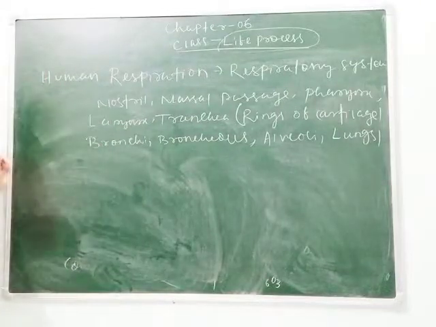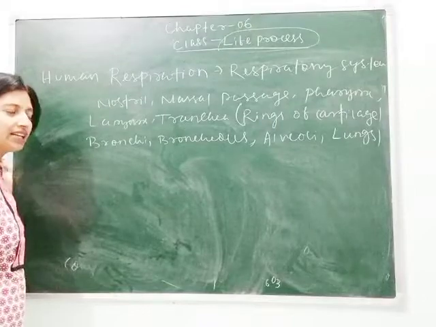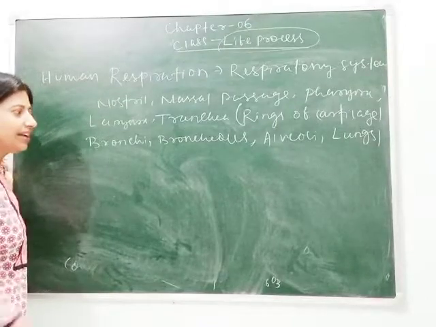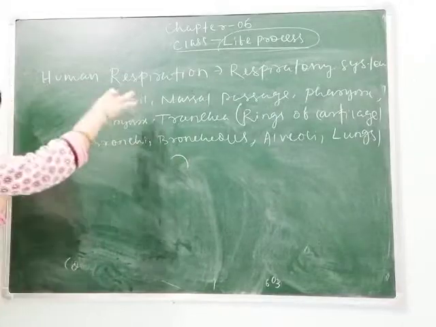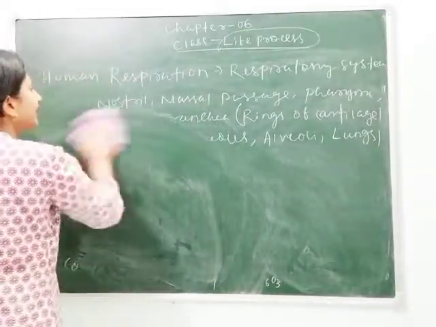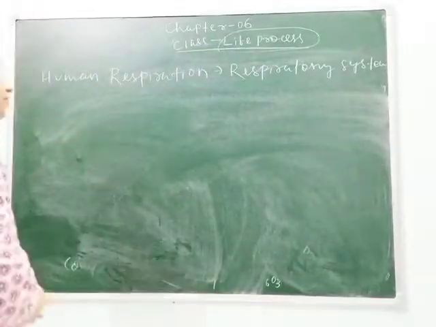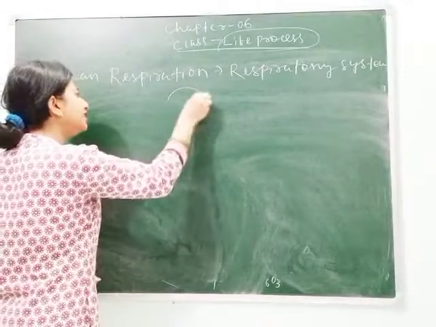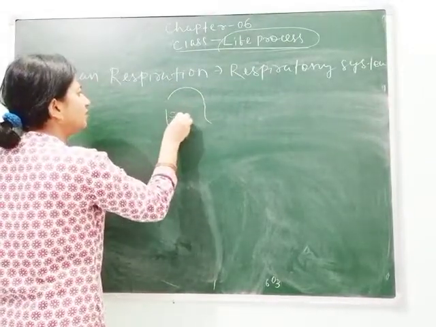So students, let's see how respiration occurs in human beings and what are the organs that are used in respiration. If I draw the diagram, you can write the different parts. Next, let's draw the diagram of the human respiratory system. I will draw an easy diagram for your easy understanding. You can see here. This is nostril.